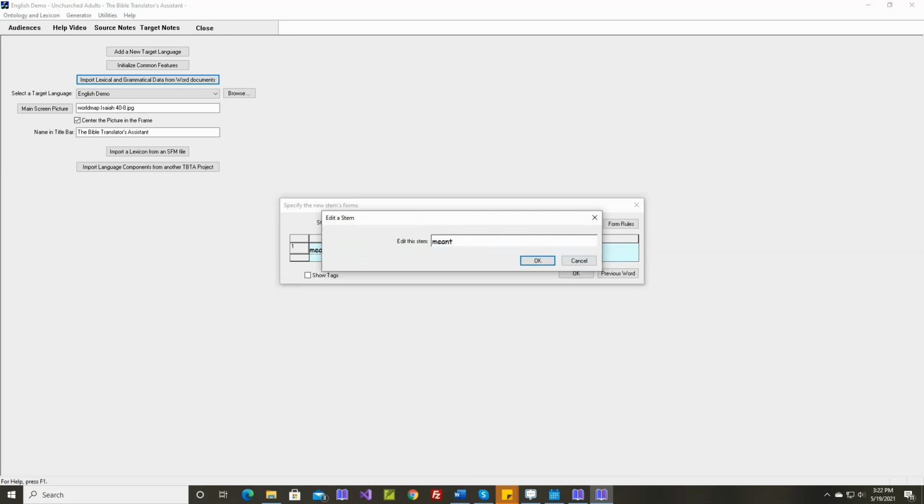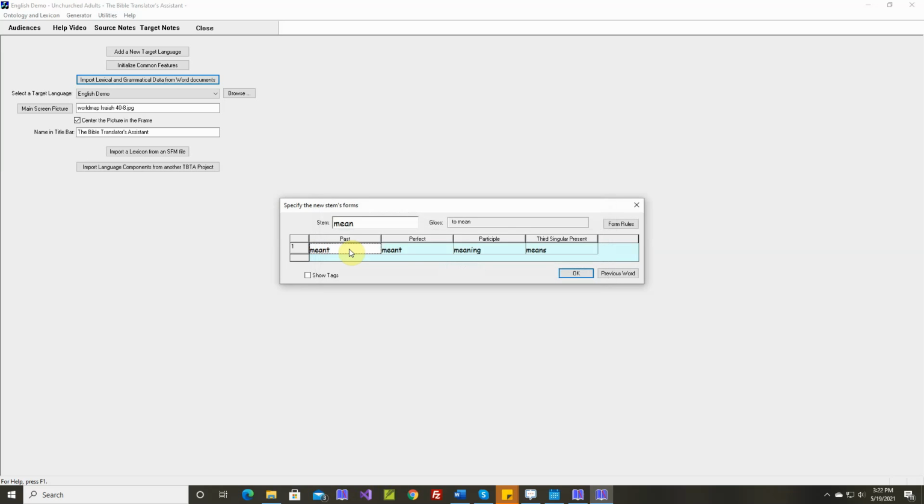He meant. This is to mean like, Mara means bitter. Mara meant bitter. Mara has meant bitter. Mara is meaning bitter. Mara means bitter. Punished, has punished, punishing, punishes.